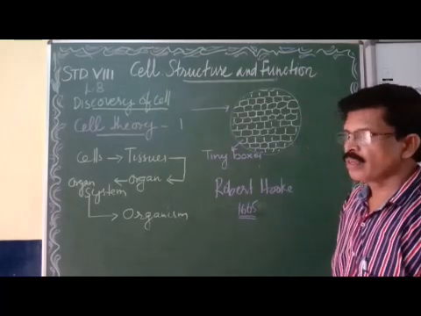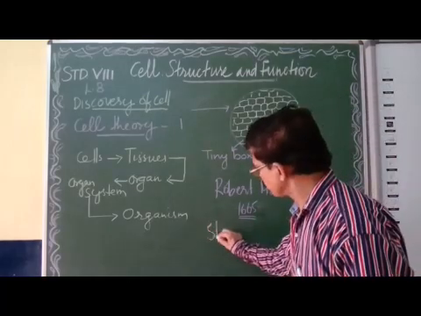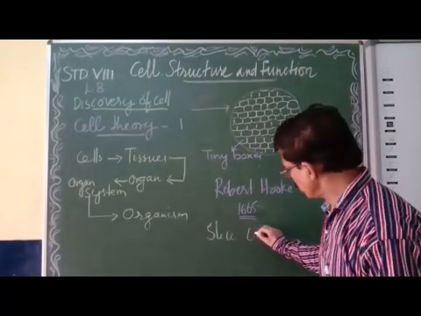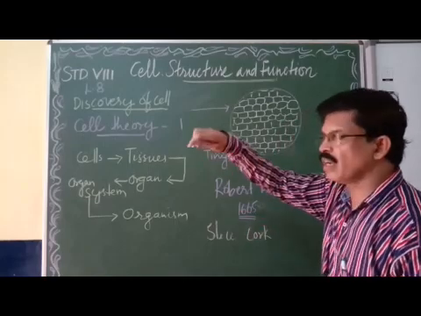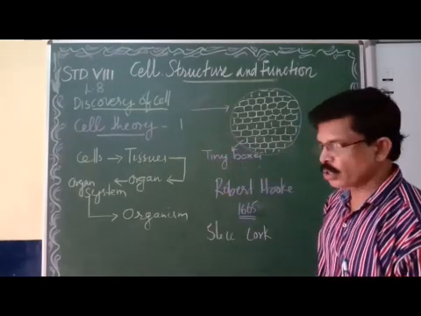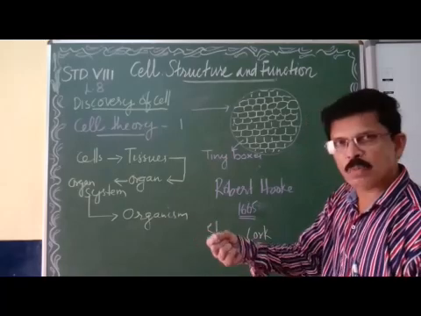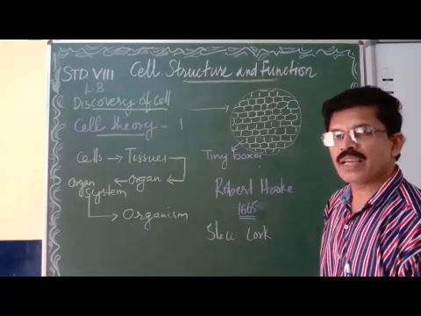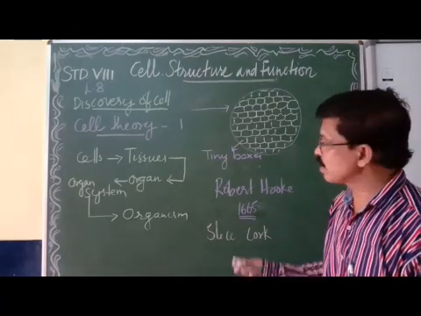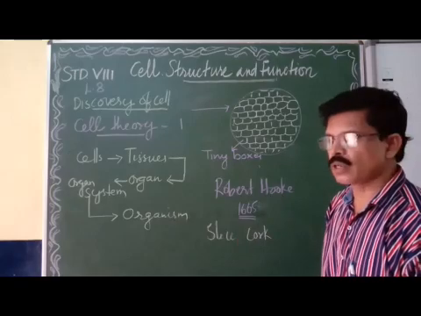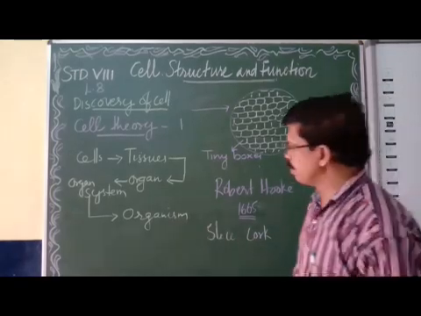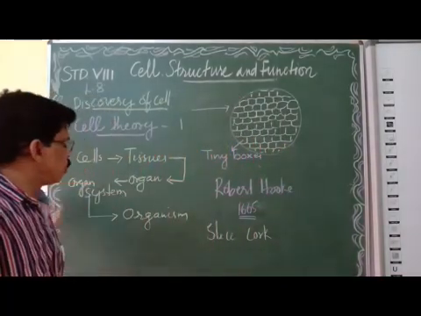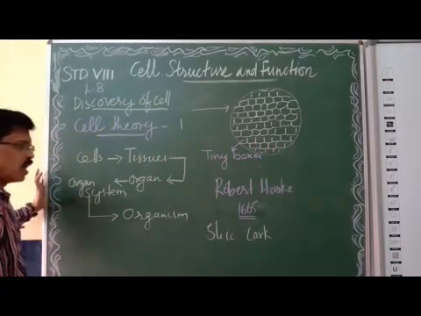In 1665, he used slices of cork. Slice means small, thin pieces of cork. You know, cork is the outermost part of the stem of the trees. So he took the cork and made it into small slices. Through the microscope he made, we call it a very primitive microscope with some lenses and iron pieces, he observed the slice of cork.